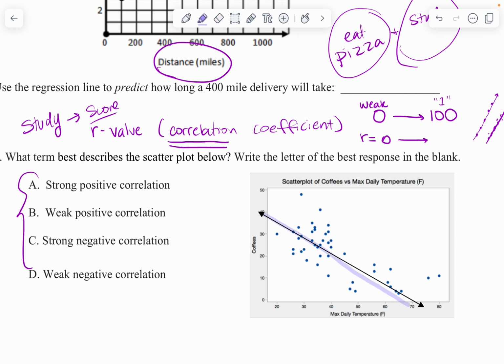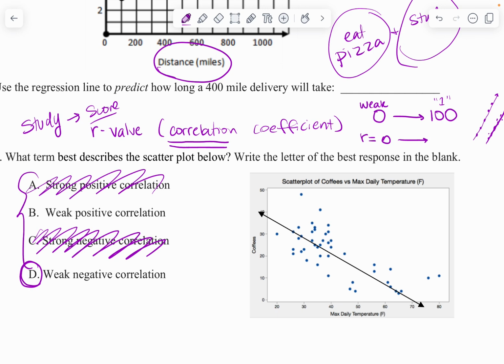That line is not near a whole bunch of, sorry, my pencil slipped, not near a whole bunch of those points. So I'm going to say that that's weak for sure. I don't think the dots look strong, so I'm going to eliminate all the strong ones. Now it's weak negative. The line is facing down. It's very clear that that line was put there for a reason. So this is a weak negative.